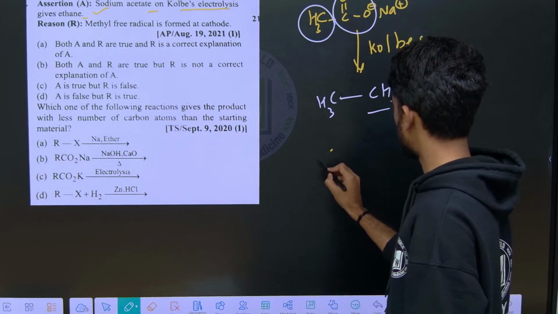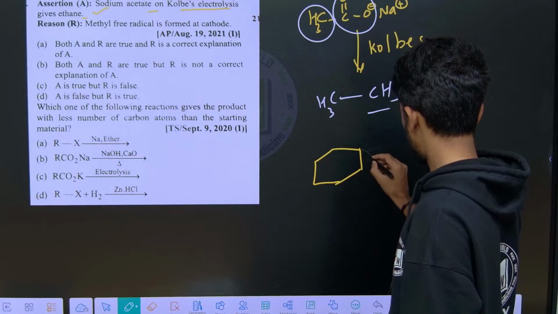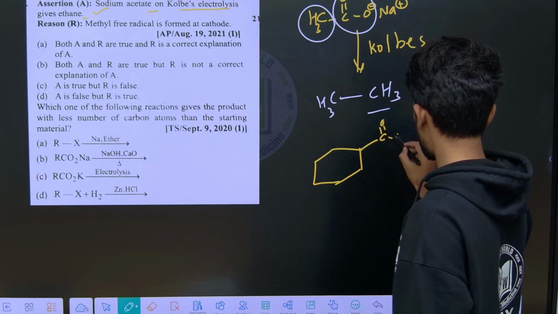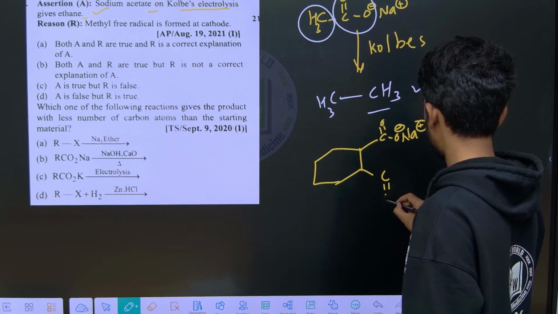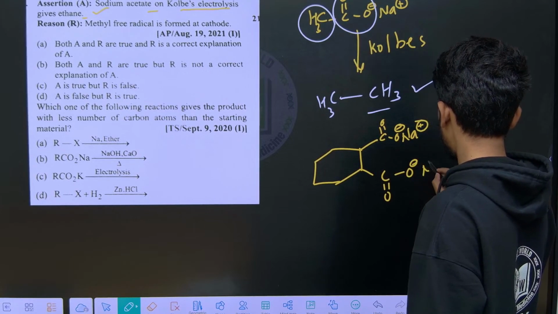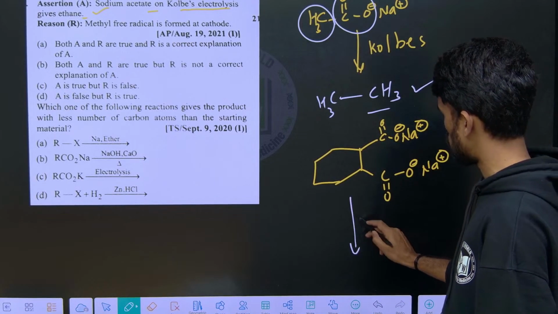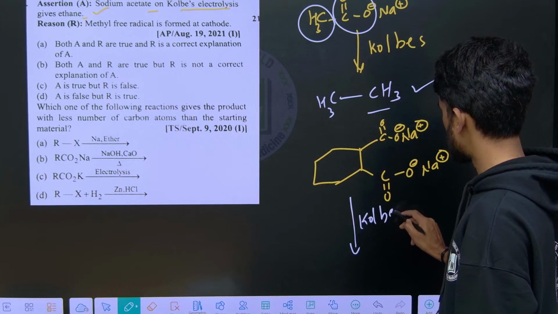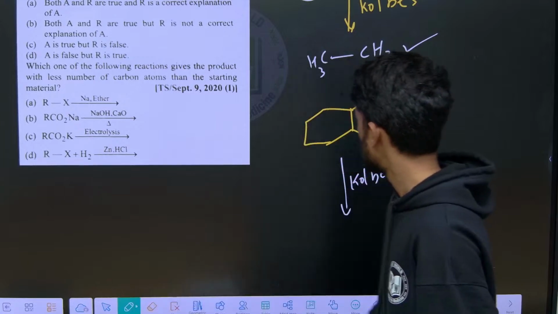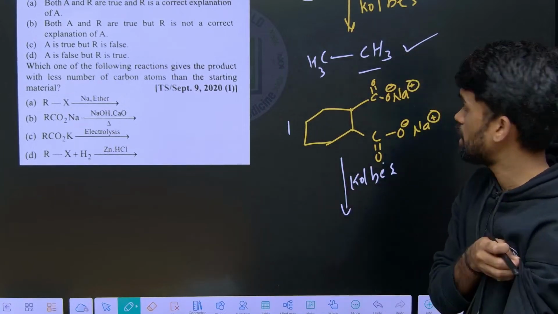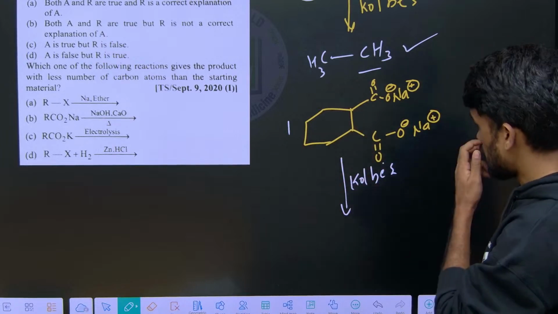So I just want to give this: COO minus Na plus on both ends. Will you try this in Kolbe electrolysis? What is the product formed? Yes, we can easily expect that. This is only 1 mole I have. I am not taking 2 moles of alkyl halides or carboxylic acid, I am taking only 1 mole.